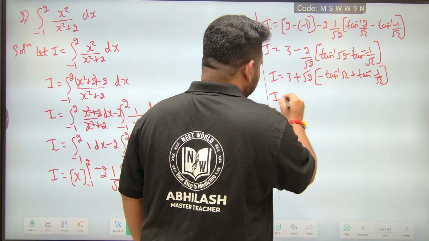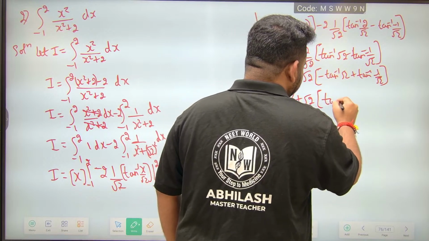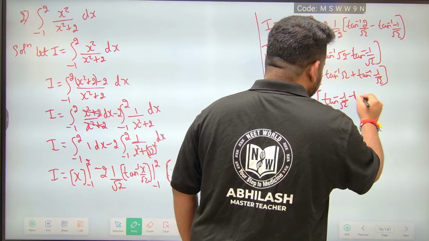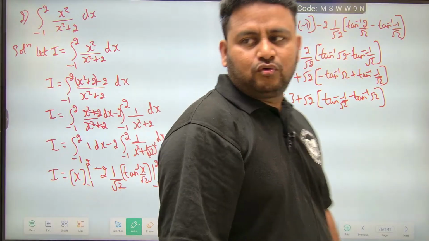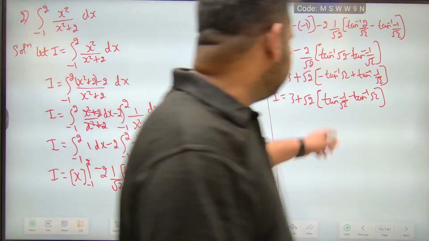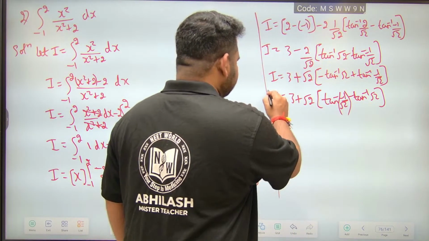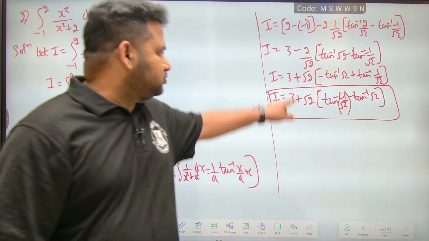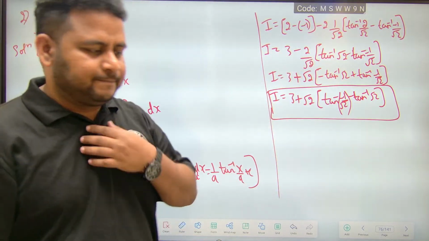I is equal to 3 plus root 2 into, tan inverse of minus 1 by root 2 minus tan inverse of root 2. This is the final simplification we can do. Let me put it in brackets: tan inverse of minus 1 by root 2 minus tan inverse of root 2. This is the final answer, friends. This is the way you got to solve this question. Clear? This 2 became root 2 into root 2, root 2 and root 2 cancel. That's all. Clear? Let us move to the next question.